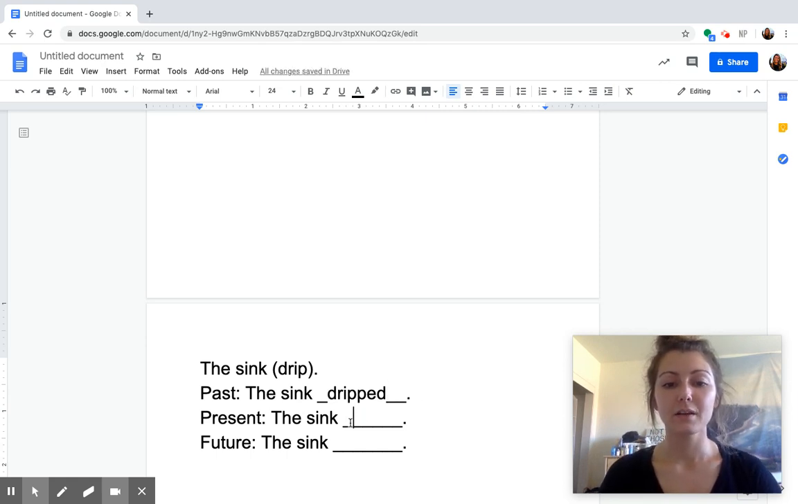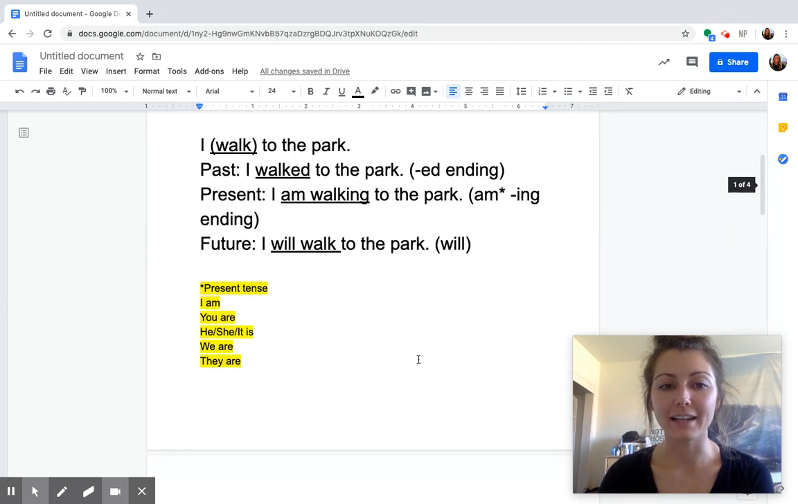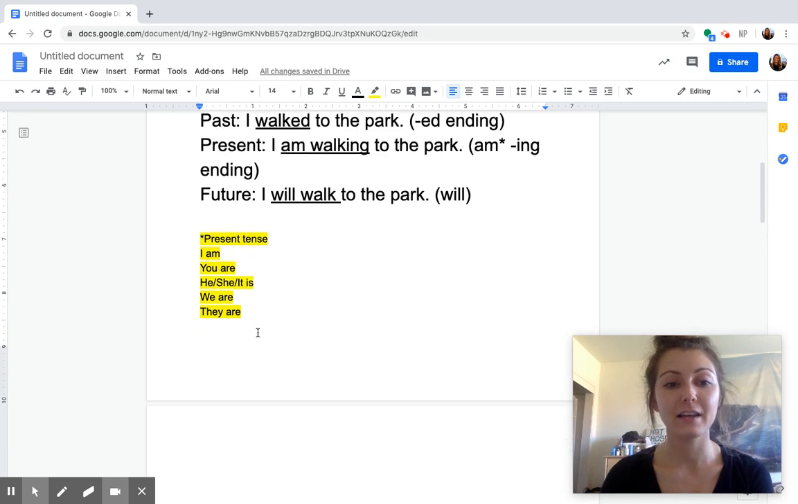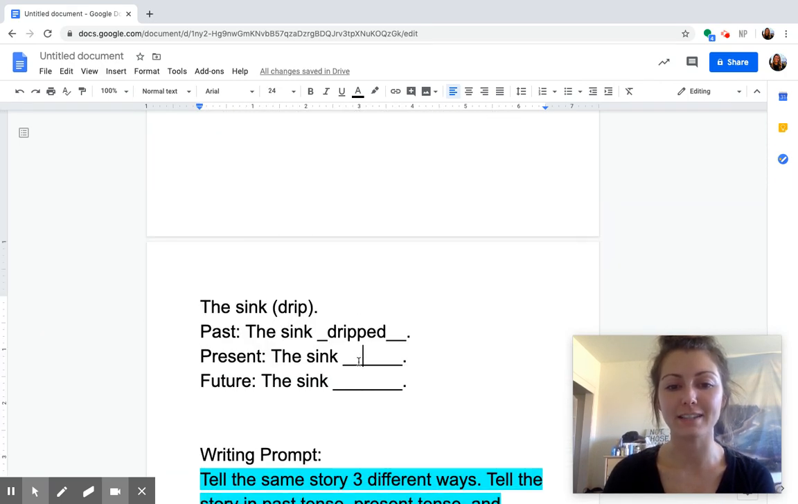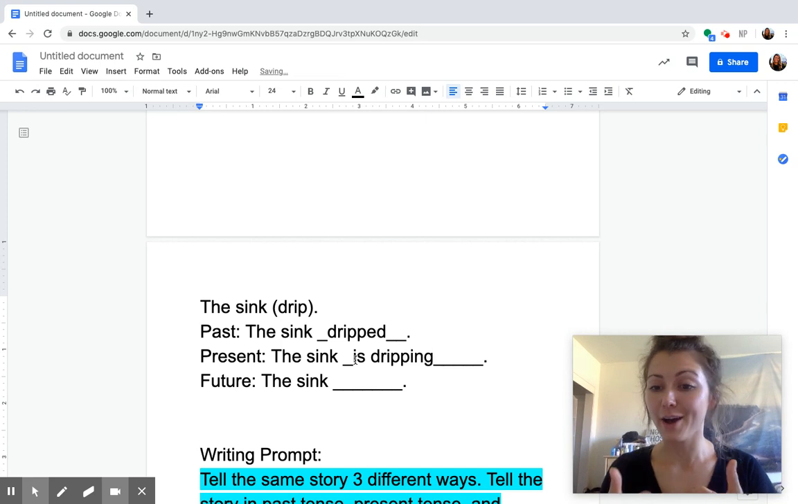Awesome. Present tense, the sink. Remember, we had he, she, or it. The sink is an it, is. So that should give you a hint. How do we make this sentence present tense? The sink is dripping.